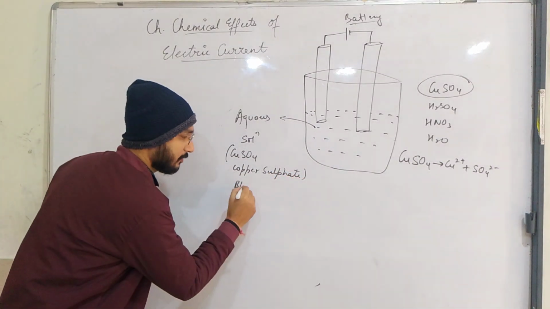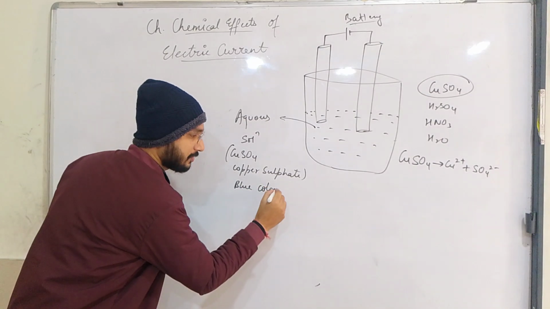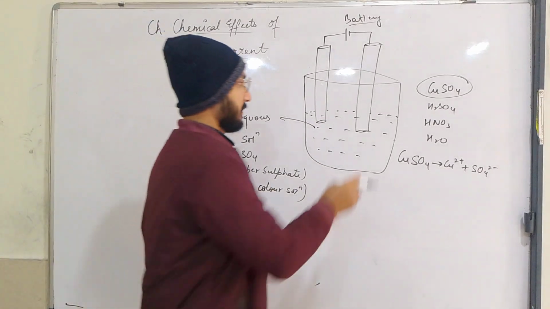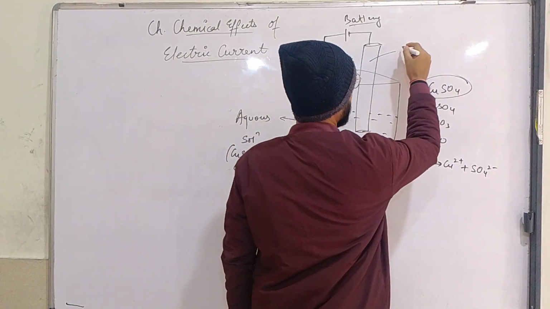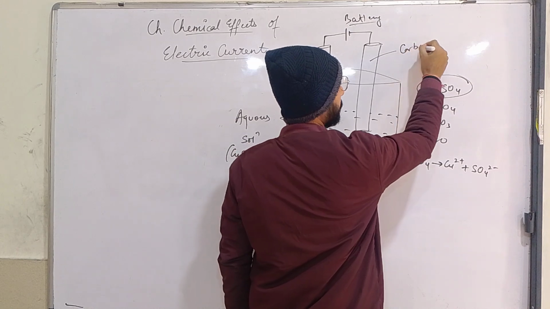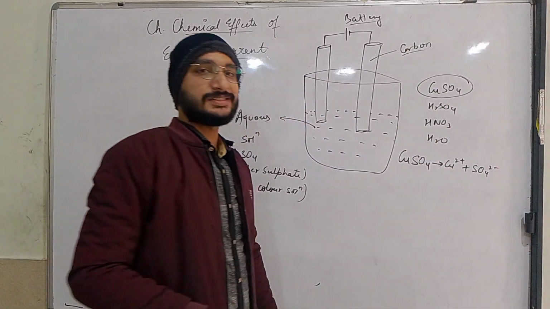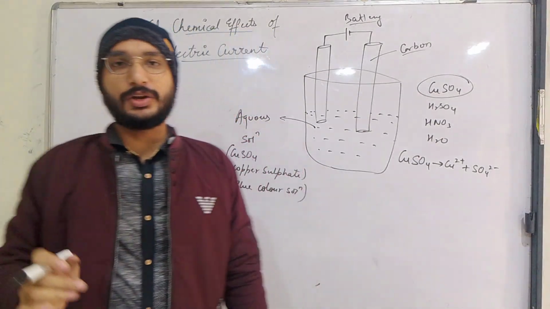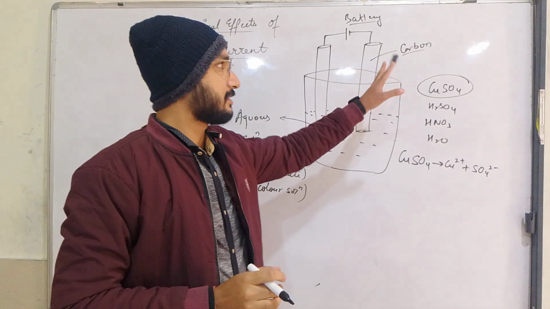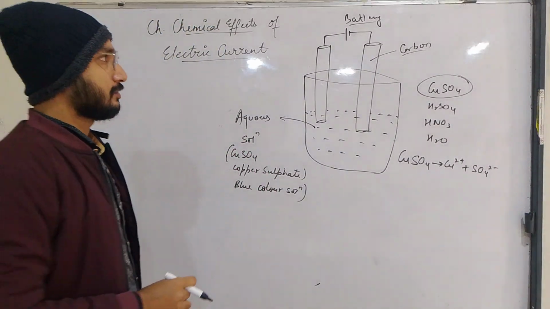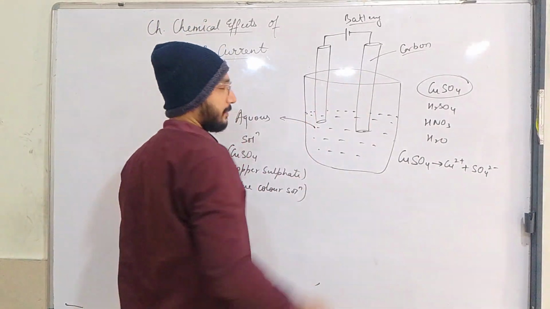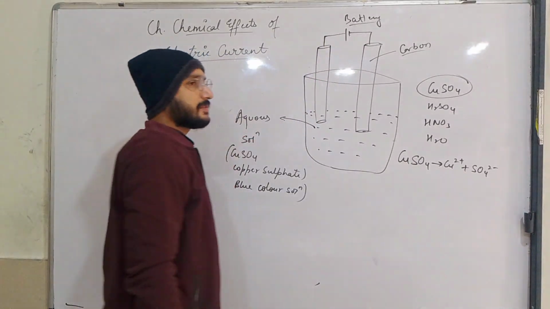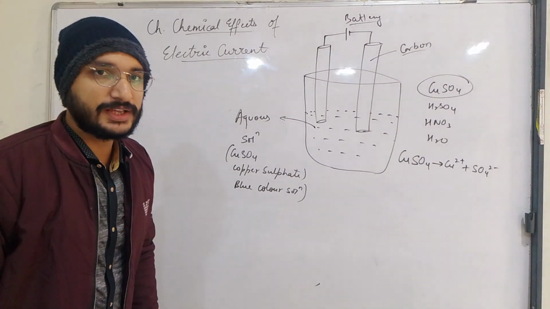It is a blue color solution. We will take 2 rods of carbon, because carbon is a metalloid, which has properties of both metal and non-metal. So we will take 2 rods. The rod which is connected directly to the positive terminal of the battery is known as anode.